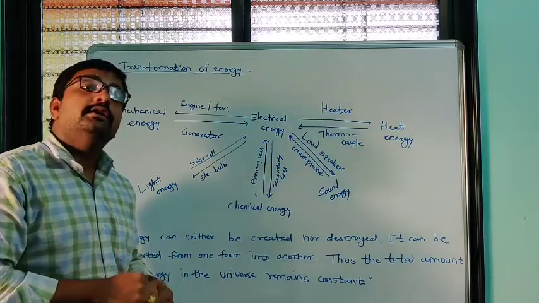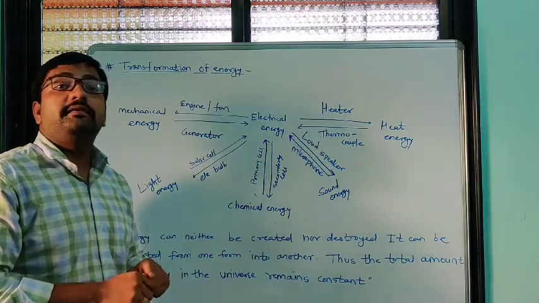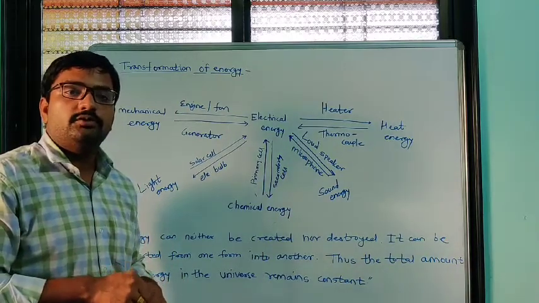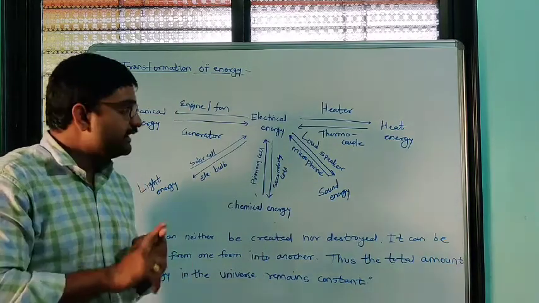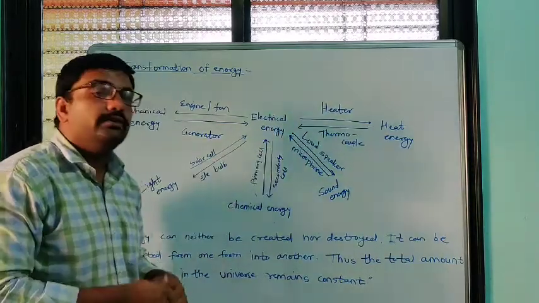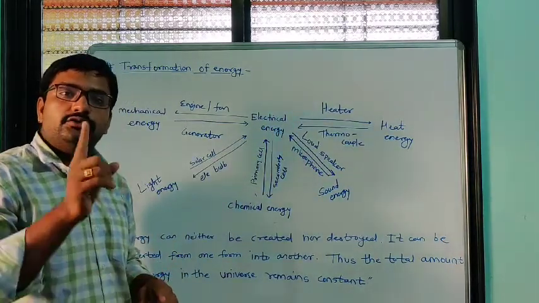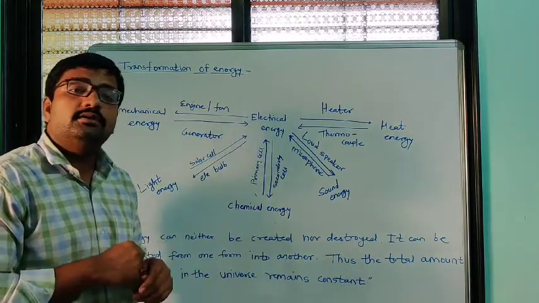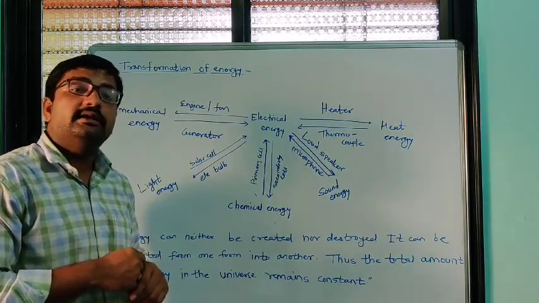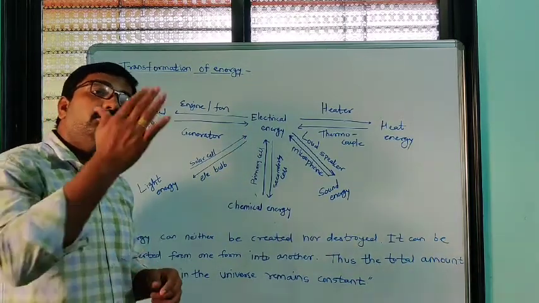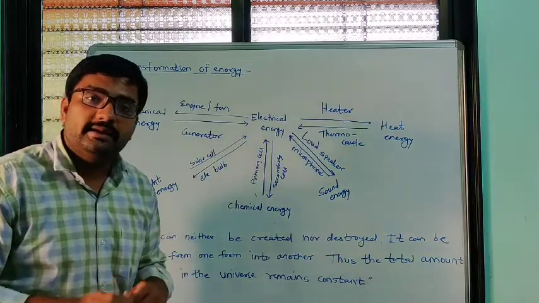Then we can convert that electric energy into various other forms. Suppose when we use an electric heater, we convert electric energy into heat energy. If we run any machine on electric energy, we convert electrical energy into mechanical energy.